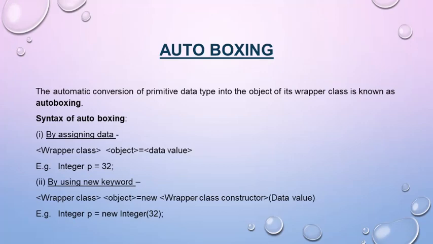By assigning data, the syntax is first the wrapper class name will be written, then the object name equals to data value with a semicolon. By using the new keyword, we can write wrapper class, then the object name equals to new, then the wrapper class constructor and the data value. Example is given over here: Integer, this is the wrapper class, p is the object equals to new Integer(32).